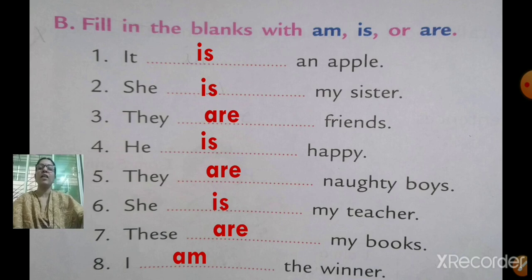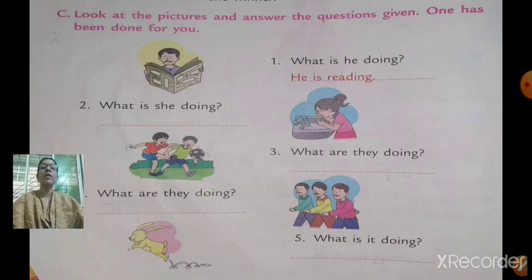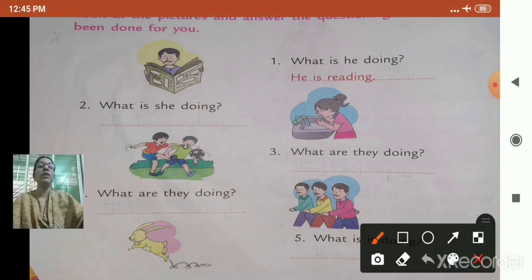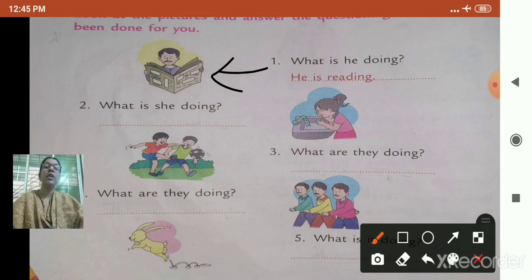Very good. Next question. Now here, look at the pictures and answer the questions given below. So first one is done for you, right? See, some pictures are given on the left hand side and the question is on the right hand side. So see the picture properly, and the question. The first one. What is he doing? You are pointing to this man. So he is reading. He is reading.